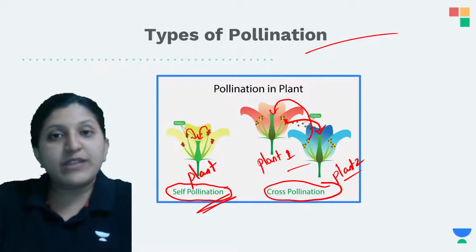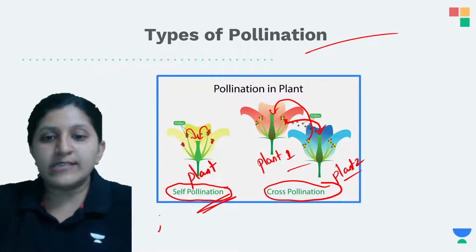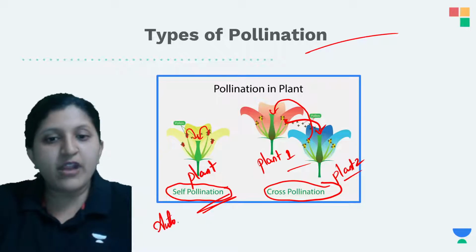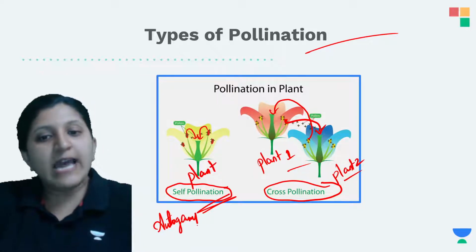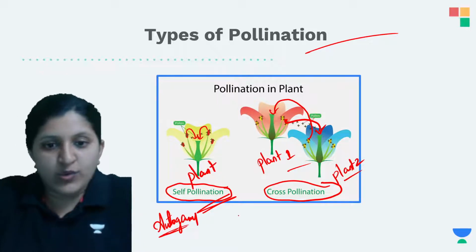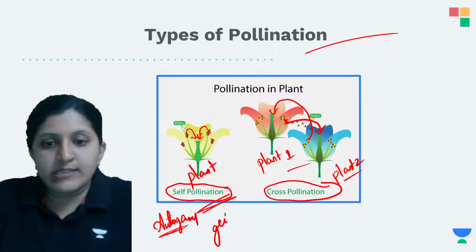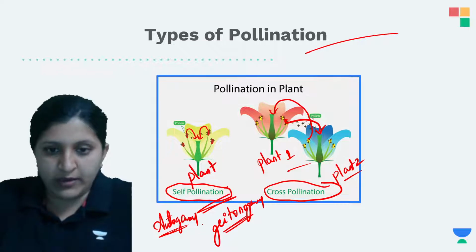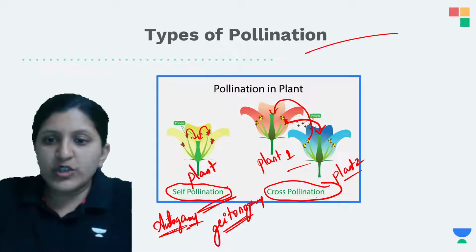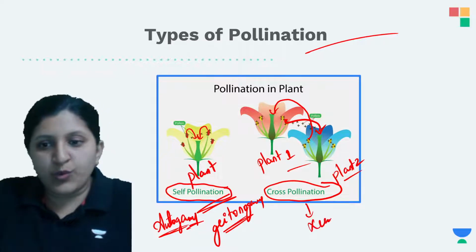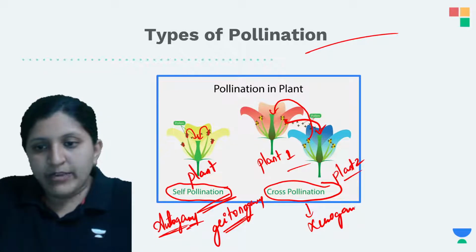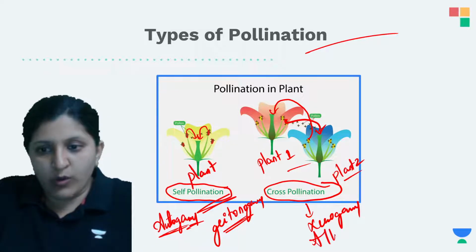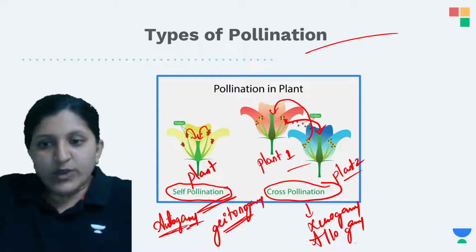So that is with respect to autogamy as well as geitonogamy. If it is a different flower in the same plant, then we can say that it is geitonogamy, or otherwise it is autogamy itself. So geitonogamy can also occur here. In this case this is xenogamy, or we can also call it allogamy. Okay, are you all understanding? Any doubt till here?